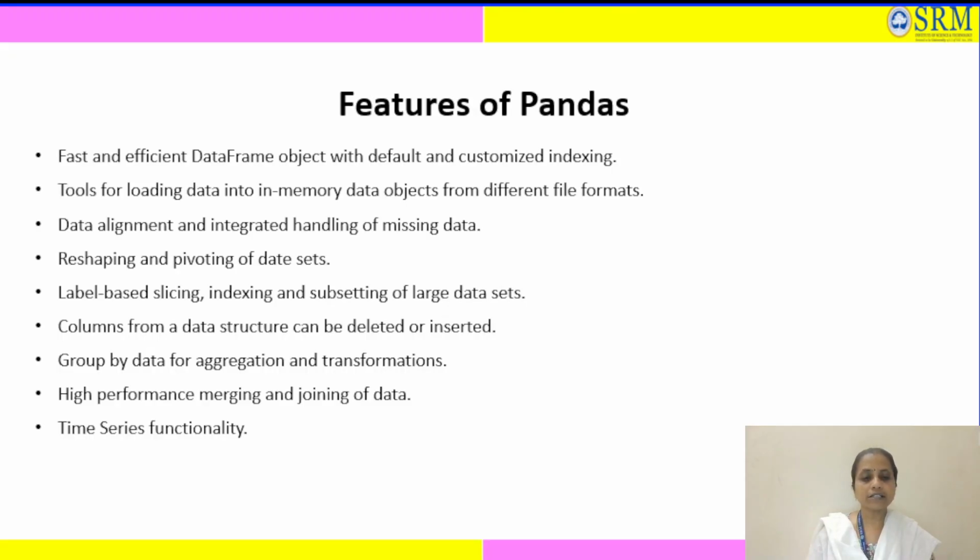The third one is data alignment and integrated handling of missing data. So when working with data, some information might be missing. Pandas can handle this automatically, making sure the data remains aligned properly, filling or removing missing parts. Example, if a student forgot to fill their age on a form, Pandas will leave it as a missing value, like a blank value, but still process the rest of the table without any hurdle.